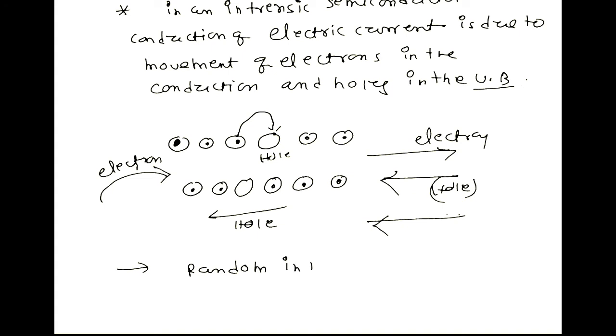Now one more thing: the movement of these holes and electrons is generally random in nature. They will not move in a particular direction. So a free electron approaches a hole and falls into it. This merging of a free electron and a hole is called recombination.